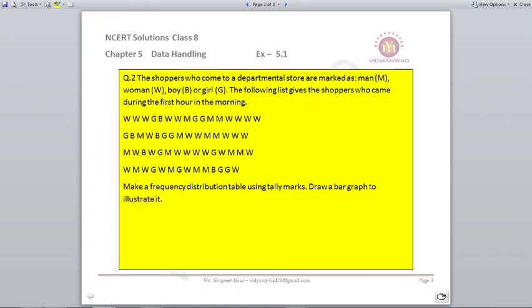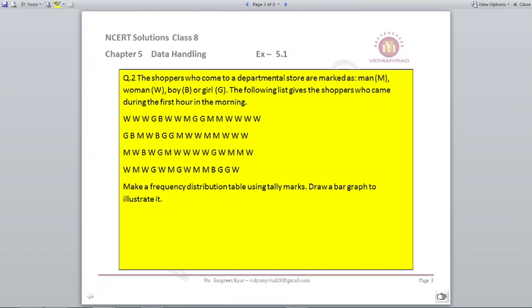Question number 2. The shoppers who come to a departmental store are marked as man, woman, boy and girl. That is M for man, W for woman, B for boy and G for girl. The following list gives the shoppers who came during the first hour in the morning. So much data is provided to you. Make a frequency distribution table using tally marks and draw a bar graph to illustrate it.